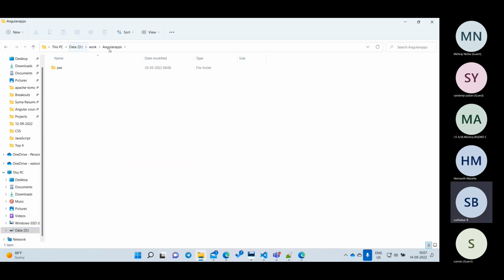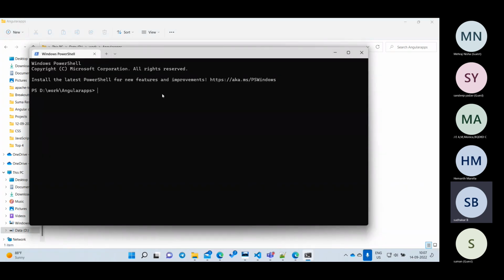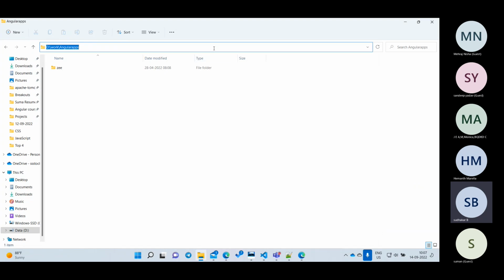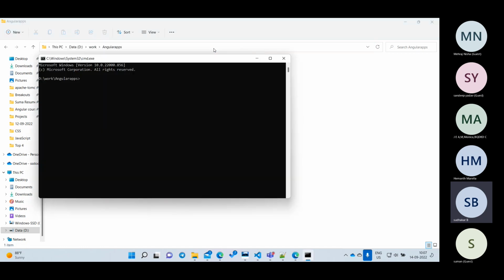Suppose I'm going to develop Angular, right? Keep a separate folder for this one. Open your command prompt here and open a terminal. Some people may not have this option, but because I'm on Windows 11, it is there. If it is not there, go to the address bar here and type CMD. This will also bring it up. Either way you can go.